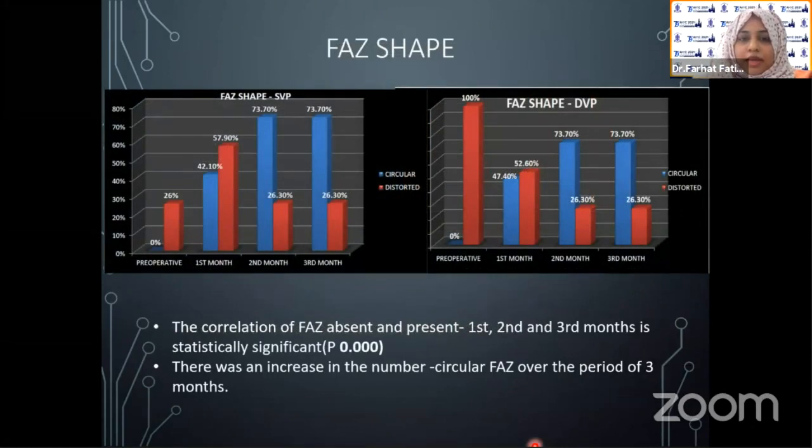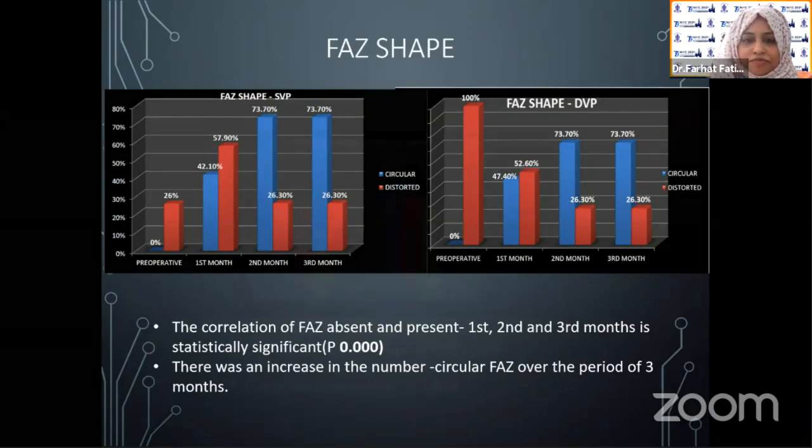We looked for the foveal avascular zone, so whether the foveal avascular zone was absent or present. So at the end of the 3 months, the foveal avascular zone was present in all the 3 up to the follow-up, the third follow-up, and it was statistically significant. There was increase in the number of circular FAZ and the distortion. So the patients who had a distorted FAZ on SVP had a circular FAZ at the end of third month. Similarly, a distorted FAZ at the DVP level, they had a circular FAZ at the third follow-up.